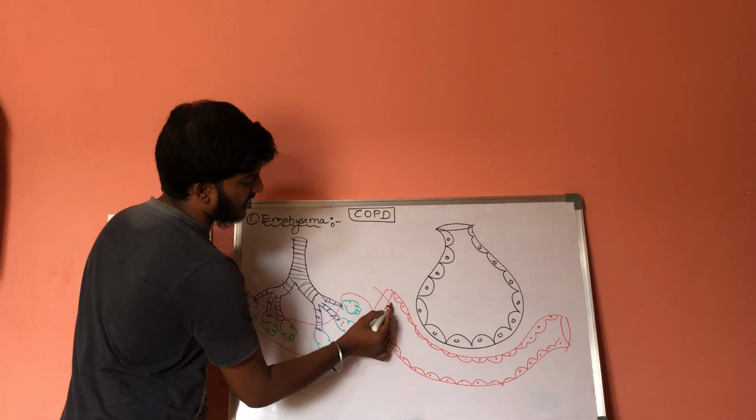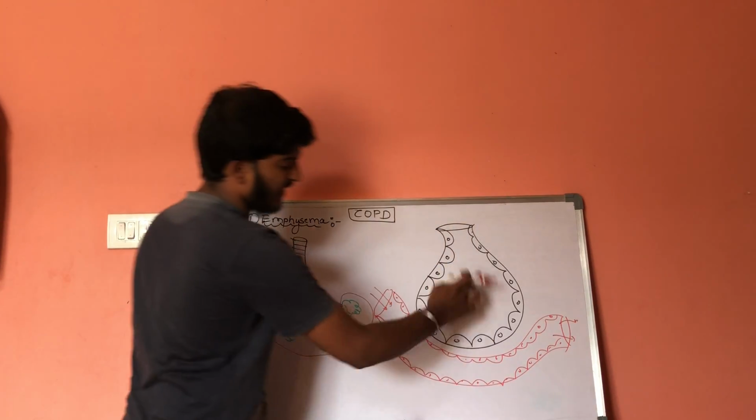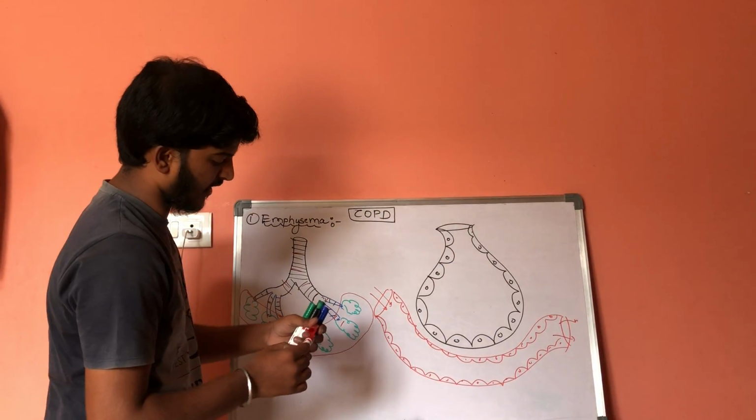That will be entering in this manner. It will be leaving in this manner, where exchange of gases will be taking place in this area.